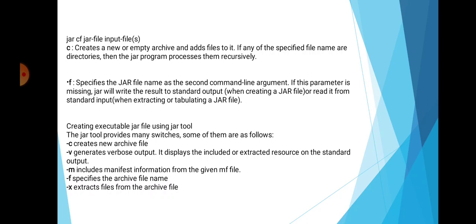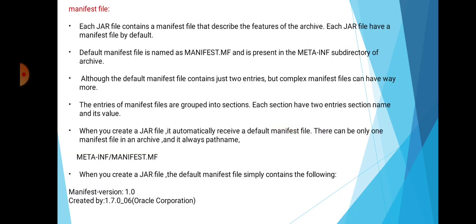Then jar files provide some benefits like security, decreased download time, compression, packaging for extension, package sealing, package versioning and portability. Then manifest file.